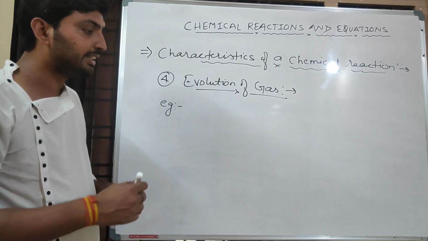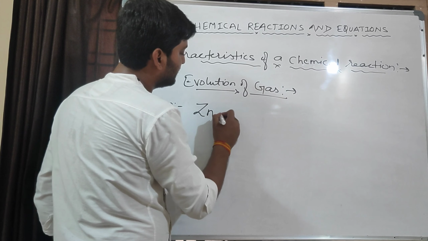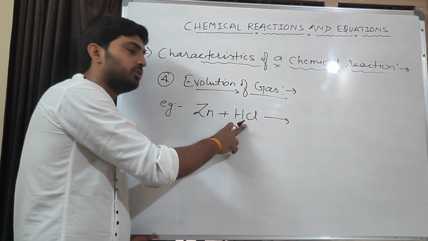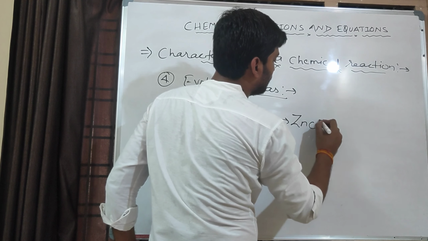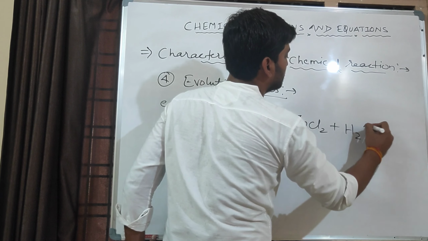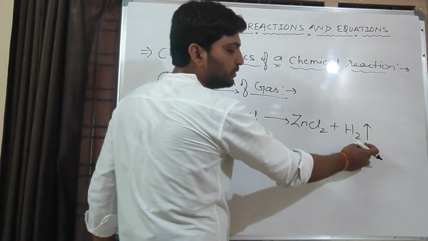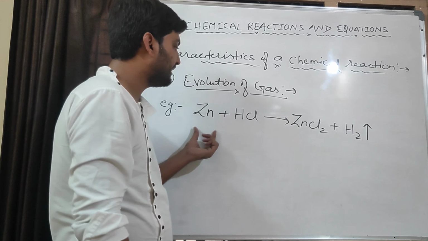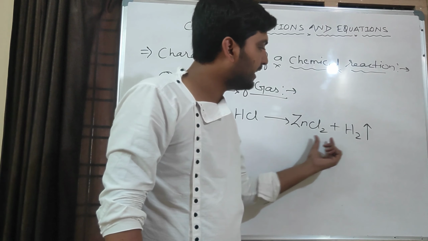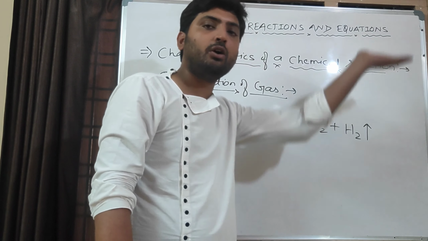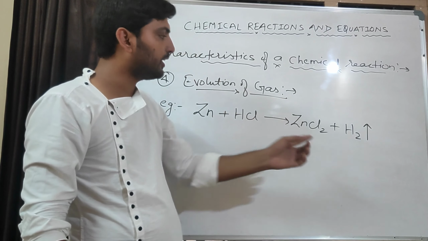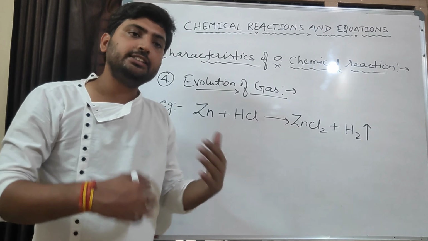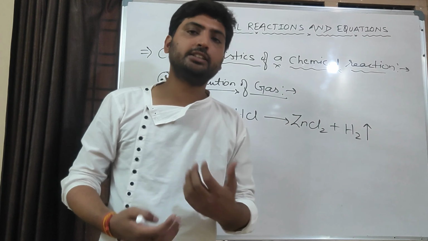For example, when zinc reacts with hydrochloric acid, HCl, we get ZnCl2, zinc chloride, and hydrogen gas is evolved. This arrow sign shows the evolution of gas. Evolve means go up. Therefore, we can also say this is a chemical reaction because there is an evolution of gas. These are the evidence for a chemical reaction to happen.